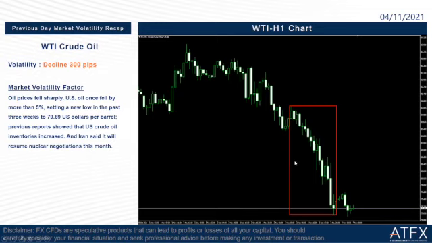negotiations this month. So we can see that the crude oil fell again last night because of the EIA crude oil stocks, because the stock is getting more than the forecast. So the crude oil price fell again.